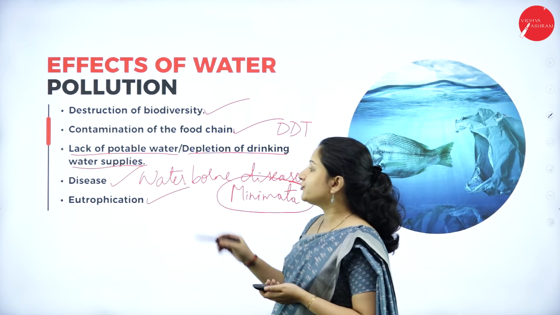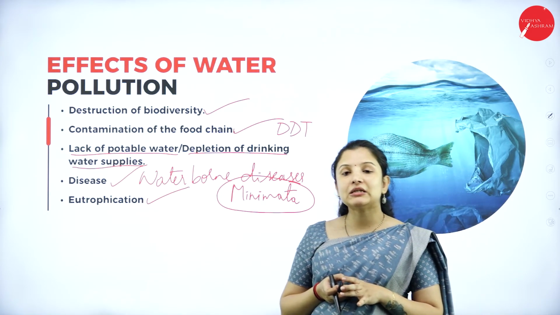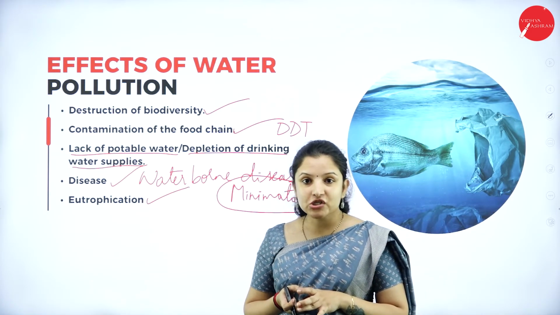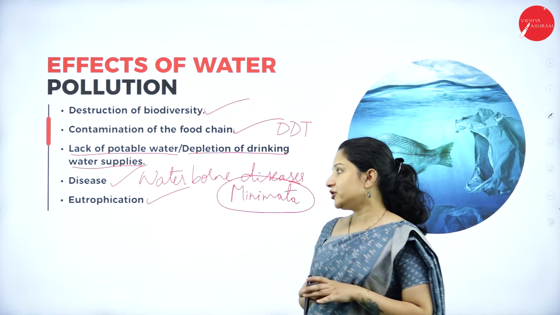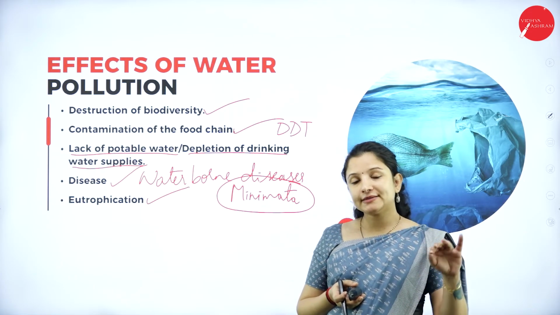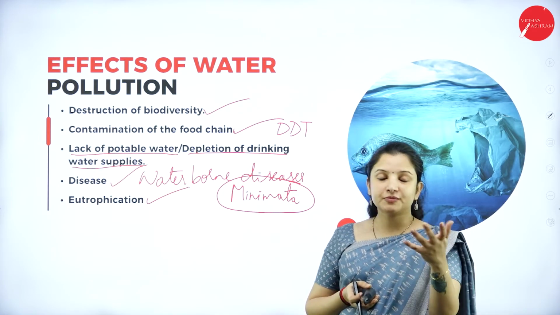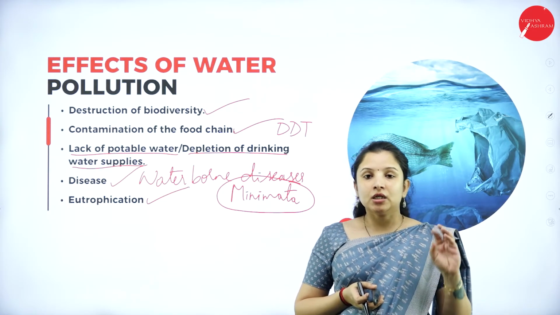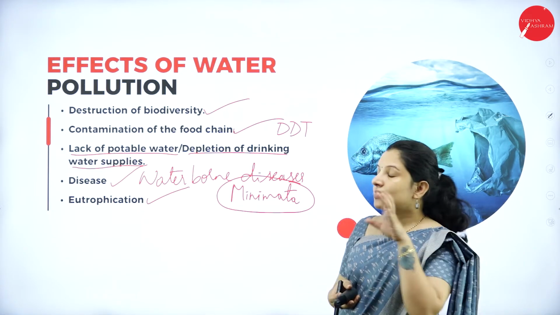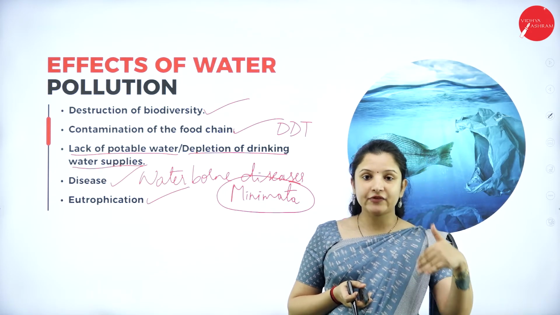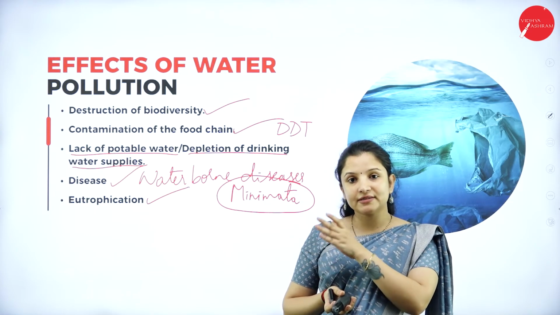Next is, it can cause eutrophication. So what is eutrophication? Eutrophication is nothing but the dirtying of the water because of especially the agricultural waste that is entering into water. Say, for example, there is an agricultural field, and near the agricultural field there is a small river or a pond. Now, whatever chemical fertilizers are added to the agricultural field, when there is heavy rain, that chemical will get washed off into the nearby rivers and lakes.